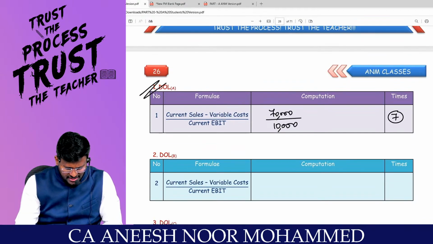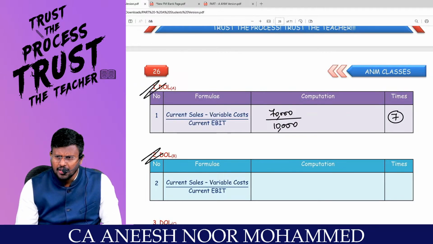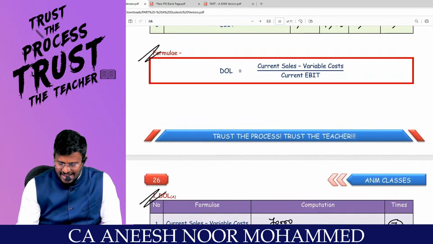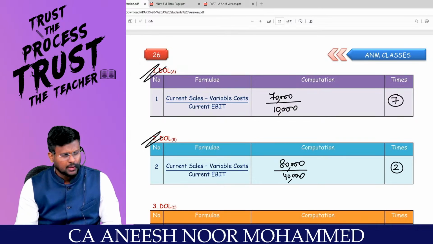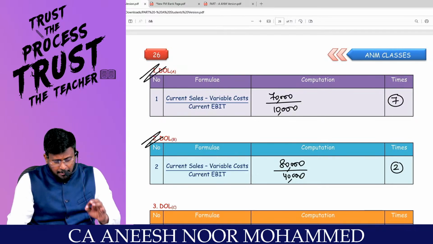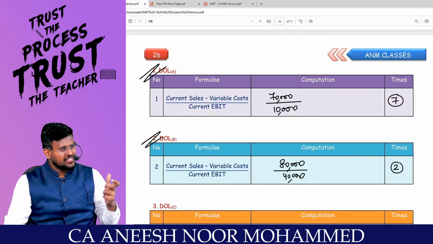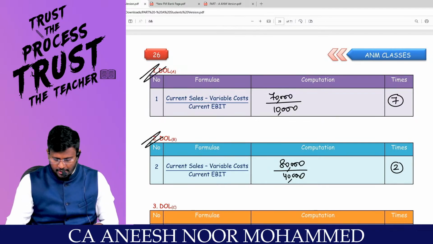So I'm coming to the second company, my dear lovable students. Sir, what is the formula for operating leverage? Contribution divided by EBIT. What is the contribution? 80,000 divided by 40,000. As compared to the first company, this company is less risky, because its business risk is less. Are you all really with me?